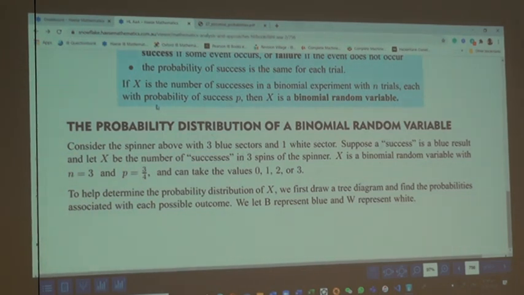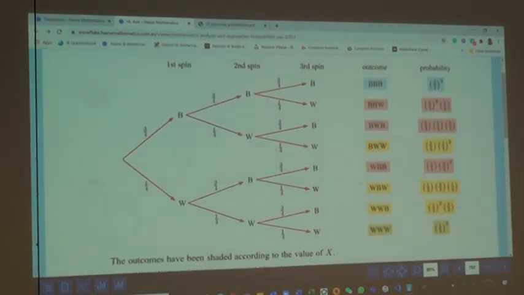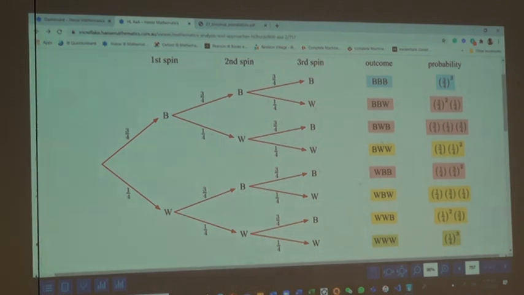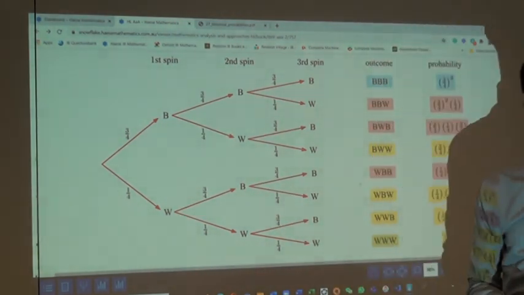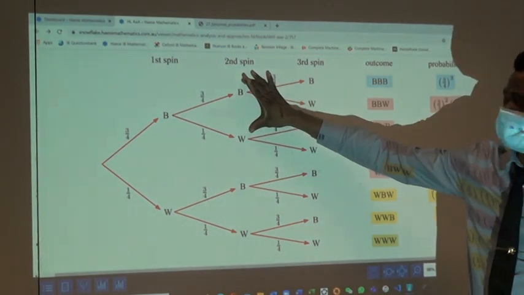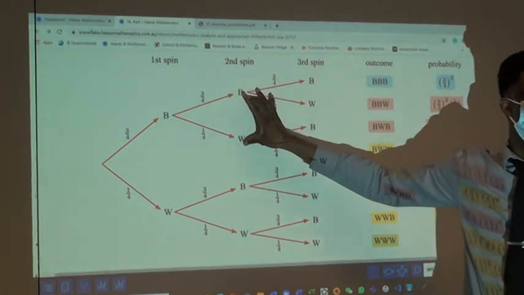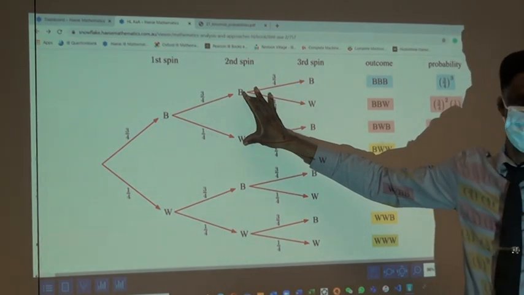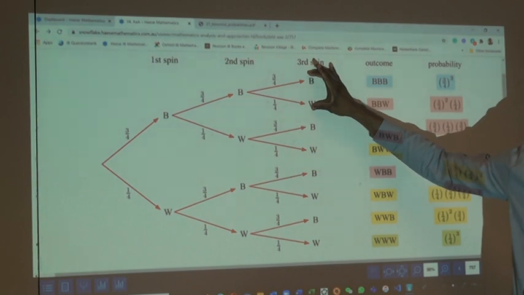Okay, so a tree diagram was used. Let's present this in a tree diagram. I like this tree diagram, which is very fancy. So, the first spin is either blue or white. Are you with me? Now, the fact that the first is blue doesn't mean the second is blue. You also have possibilities, because each trial is what? Independent. And the fact that the second is blue doesn't make the third blue, because each trial is independent.